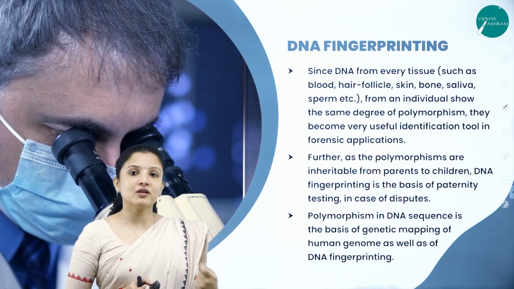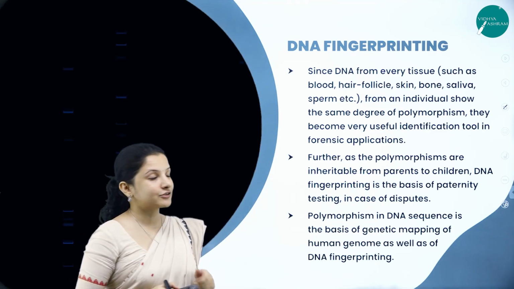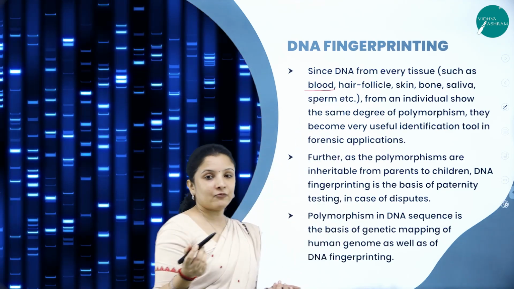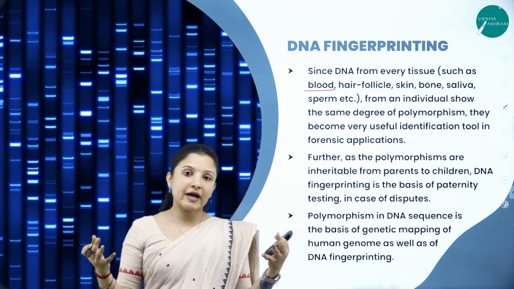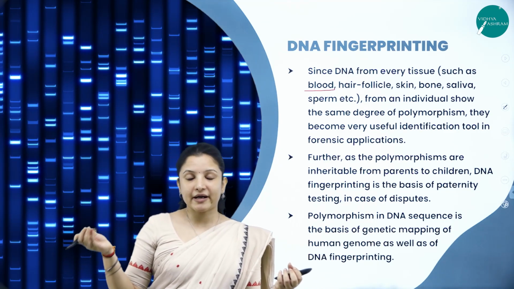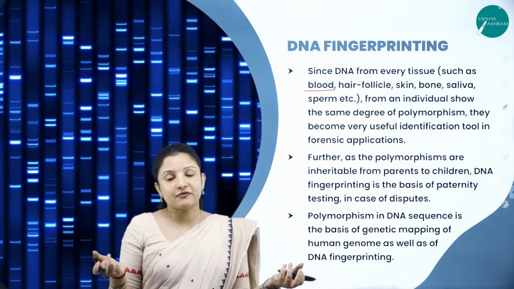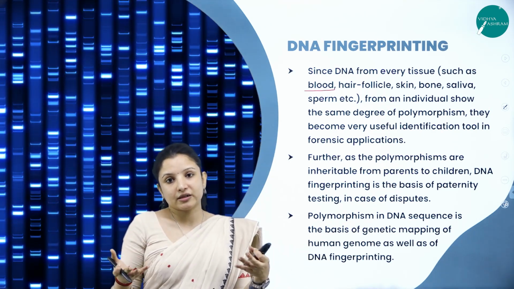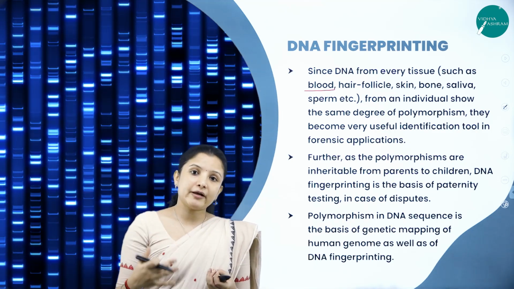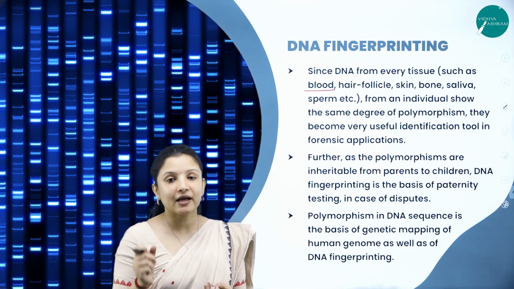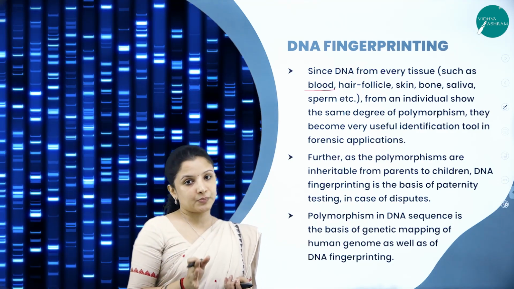So from where and all can the DNA of a person be isolated? It can be isolated from blood. So maybe somewhere there might have been a fight between two individuals. One of the individuals might have killed that person, and during that fight, this individual's blood would have spilled out. Therefore, taking that blood also, the forensic people can isolate DNA from that, and they can identify who the culprit is.